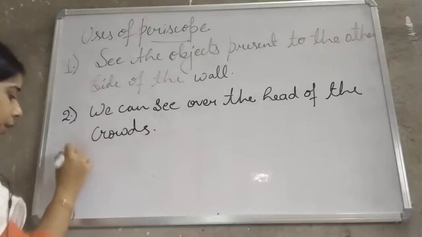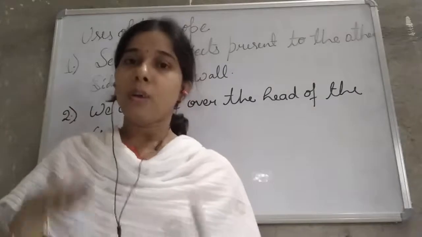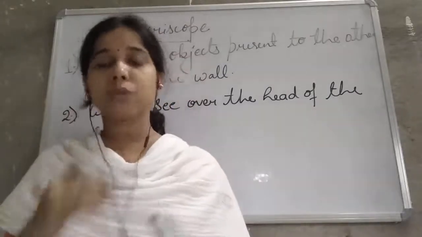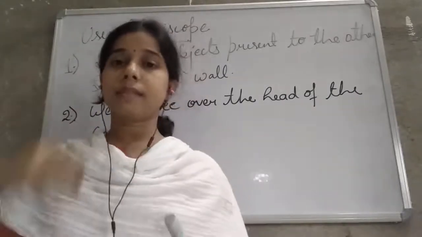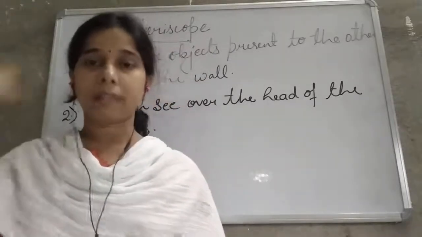Then the third one is, a soldier who is sitting in the trench can see the activities or can see the enemy who is at the upper level.